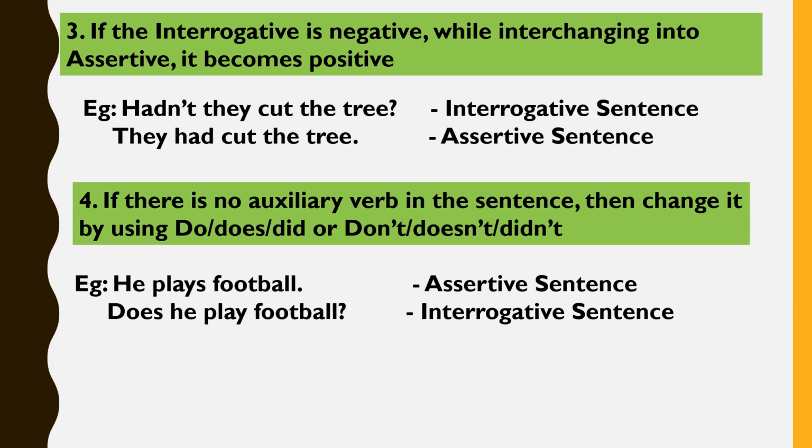In this sentence, we can see no helping verb. Therefore, while interchanging it into an interrogative sentence, we add in a helping verb. So according to this sentence, I have added the helping verb does in it to make my sentence into an interrogative sentence. Thus my sentence is: Does he play football?